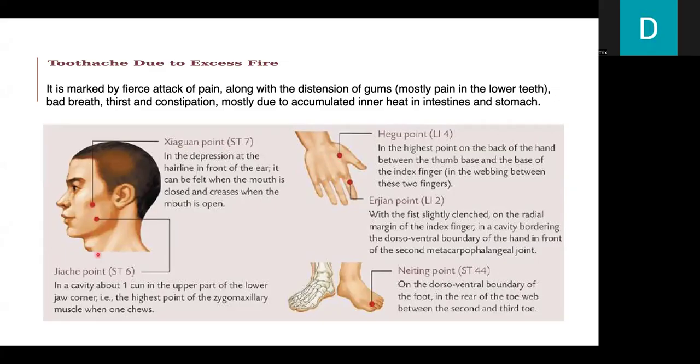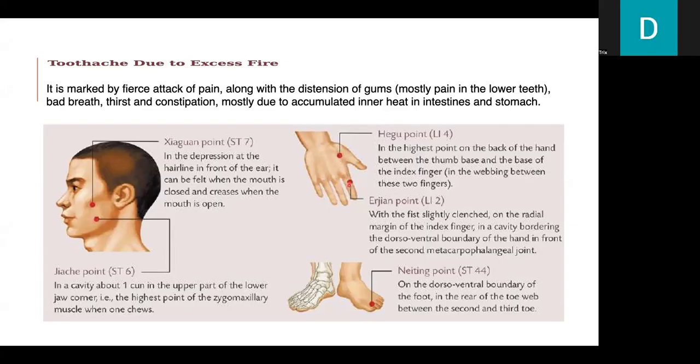Next is Stomach 6, in a cavity about 1 inch above the lower jaw corner, that is the highest point of the masseter muscle when one chews. Next is LI4, at the highest point on the back of the hand between the thumb base and the base of the index finger, in the webbing between two fingers.